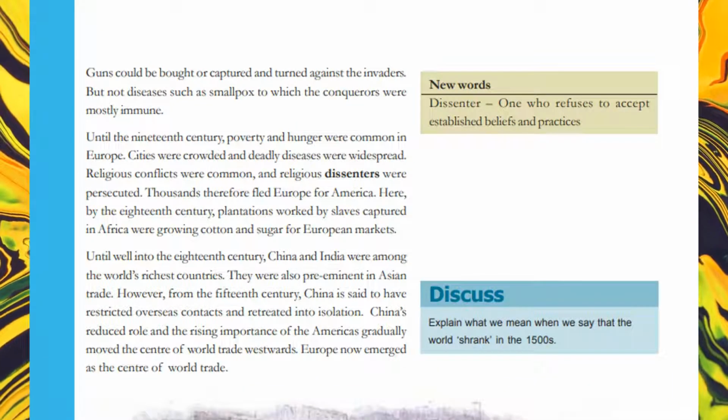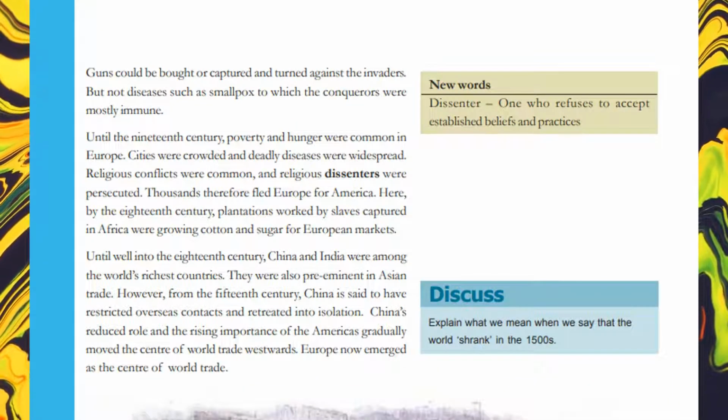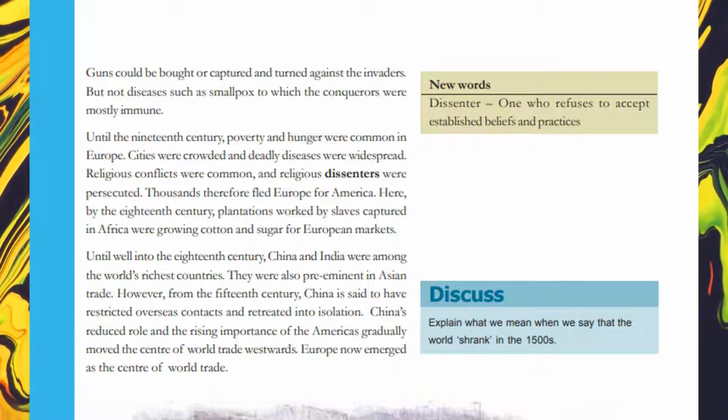Guns could be bought or captured and turned against the invaders. But not diseases such as smallpox, to which the conquerors were mostly immune.